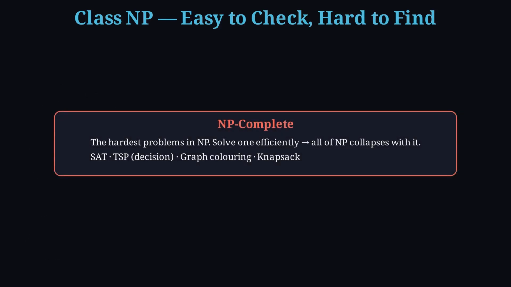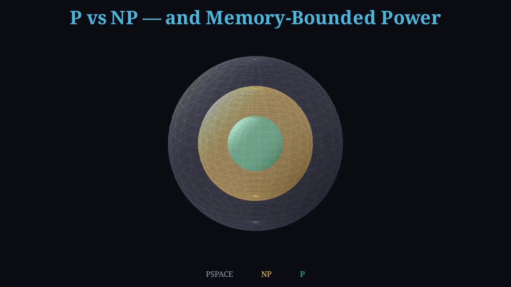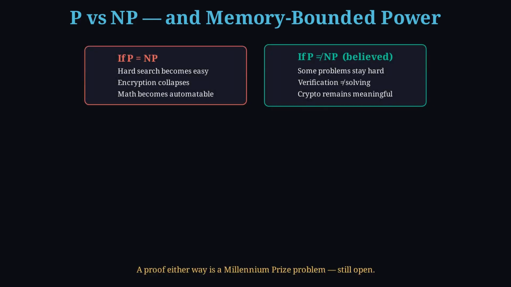NP-complete problems are the hardest in NP. If any one of them falls into efficient classical time, the entire NP landscape collapses with it. Every problem in P sits inside NP, because solving quickly already implies verifying quickly. The famous question is whether NP contains problems outside P. If P equals NP, hard search becomes easy, and much of cryptography loses its footing. If P is not equal to NP, what most researchers believe, then some problems stay genuinely hard even when verification is easy. A correct proof either way is a Millennium Prize problem, and it remains open.